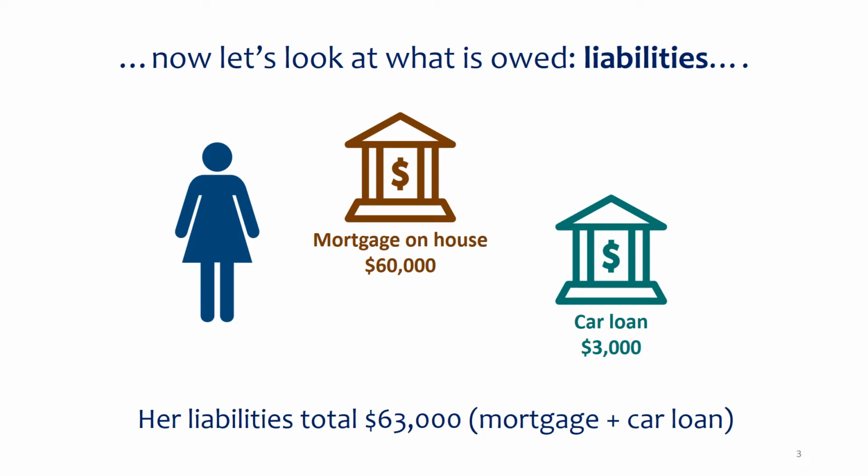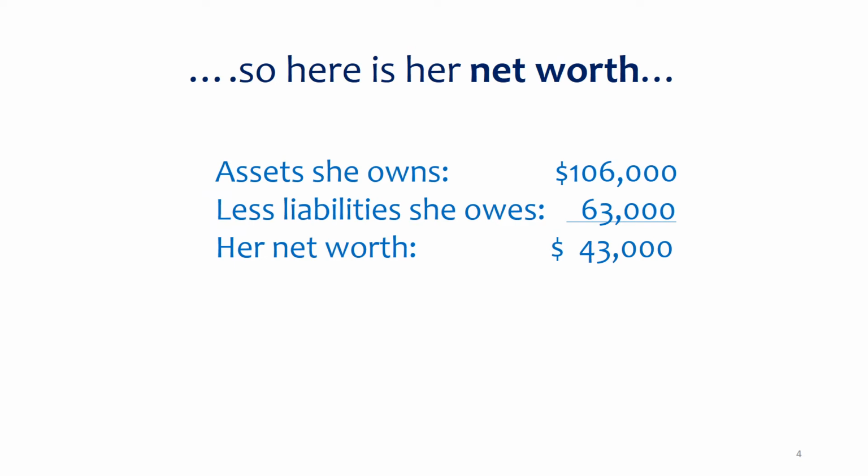Now for the house, it looks like they have a $60,000 mortgage. So that means they paid $40,000 up front with their own money, and then they had to take out the rest on a loan, the $60,000. So keep in mind, as of right now, this is day one, they have these loans. Technically, the bank owns $60,000 of their house and also $3,000 of their car. So in this situation, she has liabilities, money that she owes, of $63,000, and that is just the mortgage and the car loan. And then that takes us back to her net worth, AKA equity, as we talked about in class.